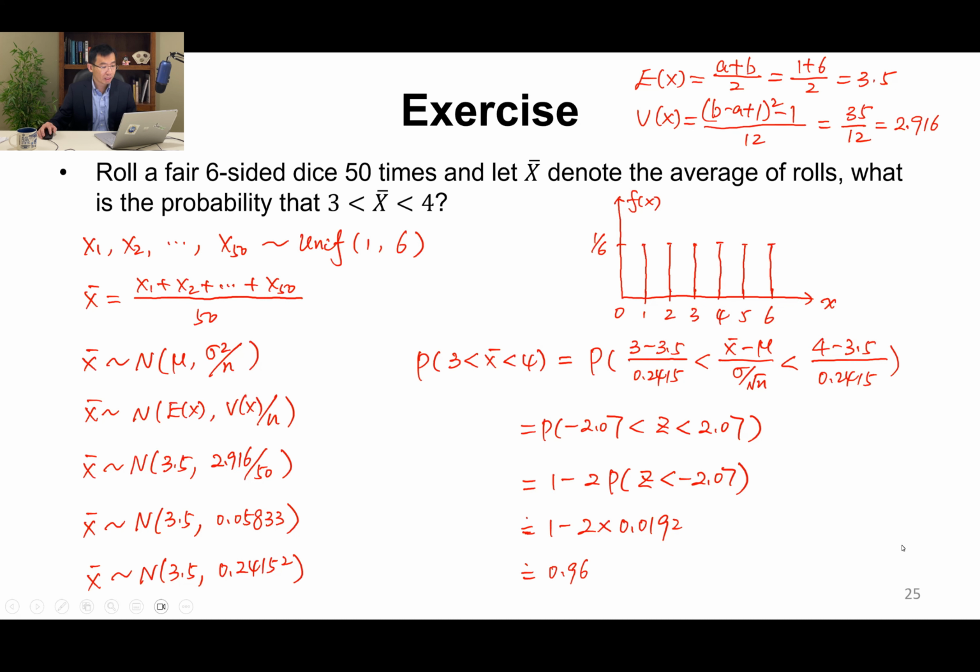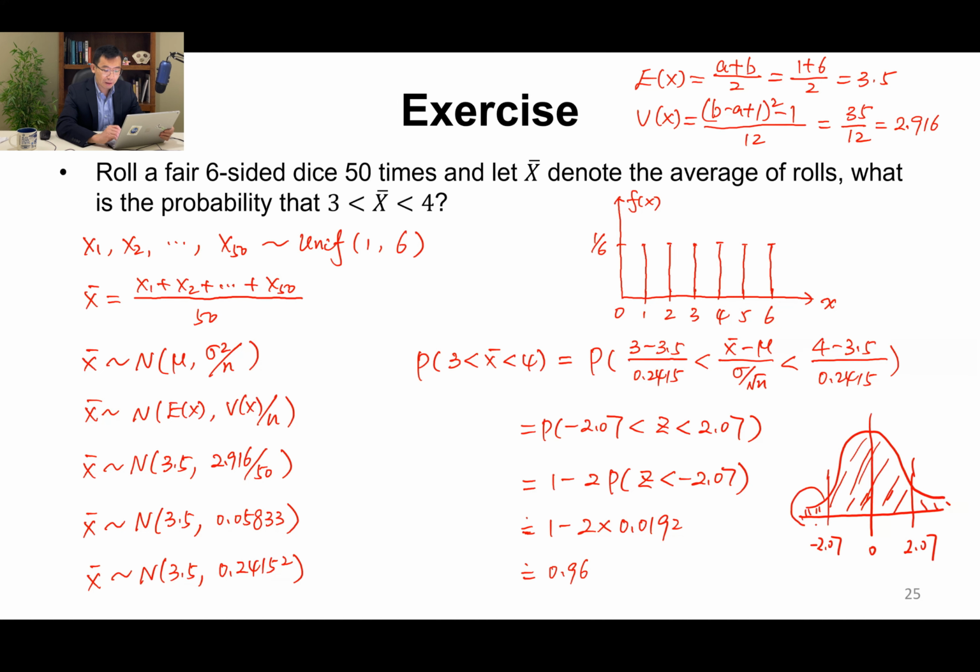This is the Z distribution, and the standard normal distribution is symmetric around 0. If we have minus 2.07 and positive 2.07, we want the area in between. Because it's symmetric, this side equals this side, so the area in between is the area right here twice.